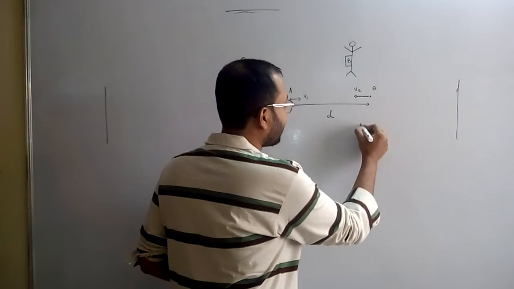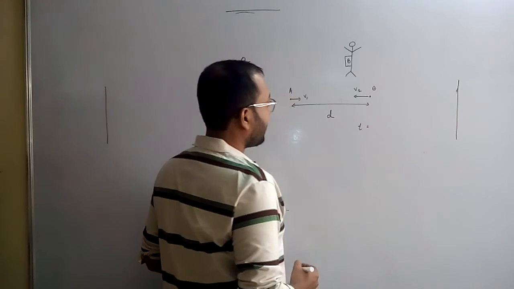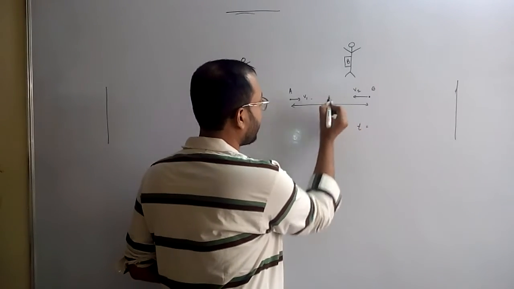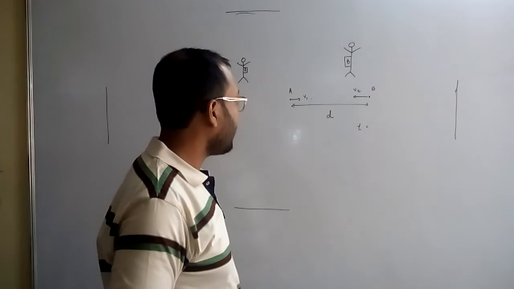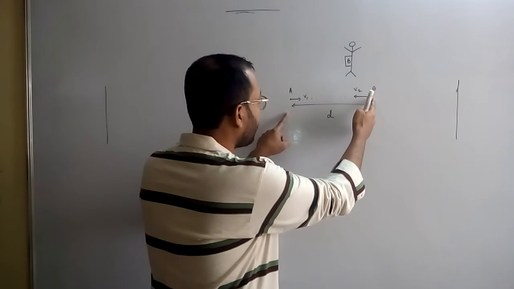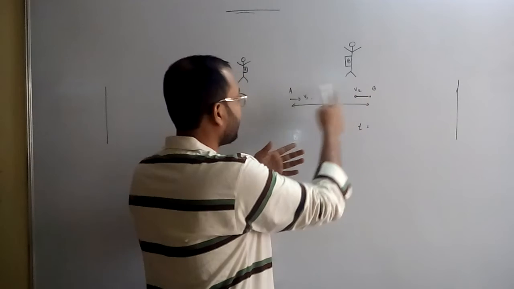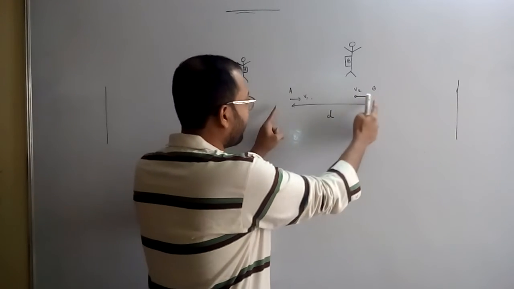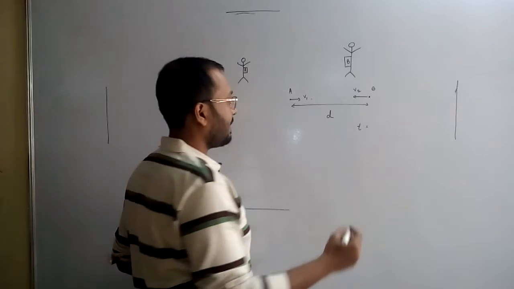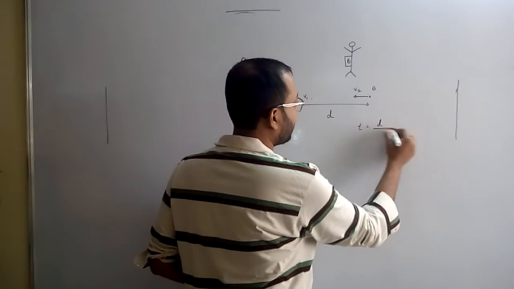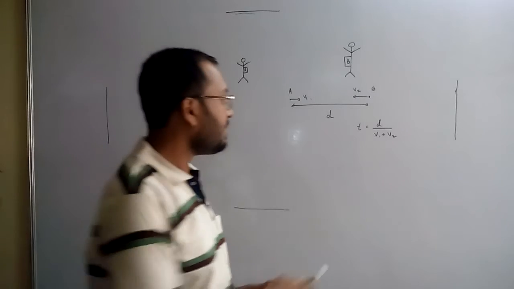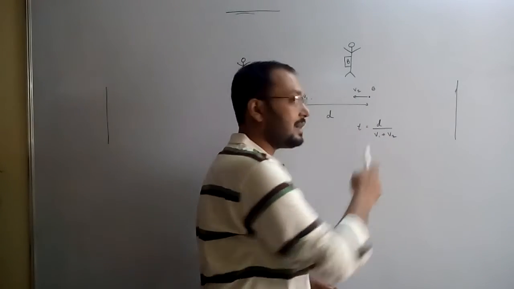And we say that the time it will take for A and B to meet at some point, maybe here or here or here, depends on whose velocity is more. If A's velocity is more, maybe they will meet here. If B's velocity is more, that is, if v2 is more than v1, perhaps they will meet here. If both have the same velocity, they will meet at exactly the midpoint. The time that is taken is d divided by v1 plus v2, and v1 plus v2 is called the relative velocity.